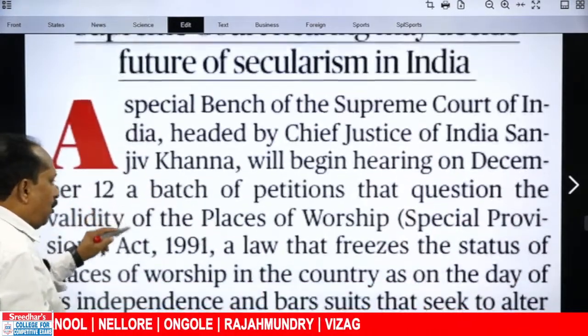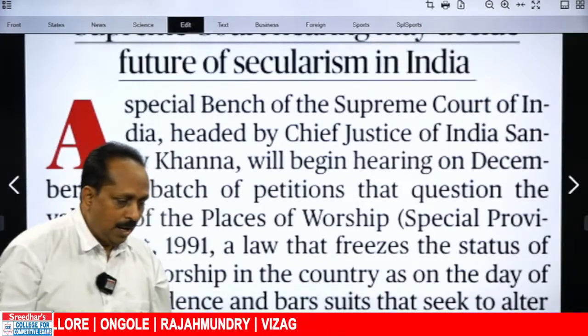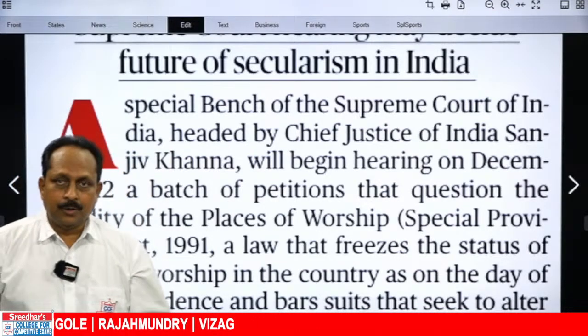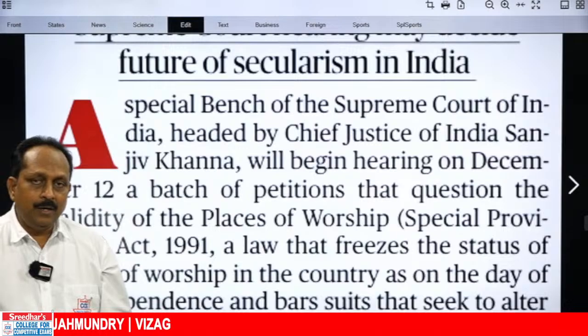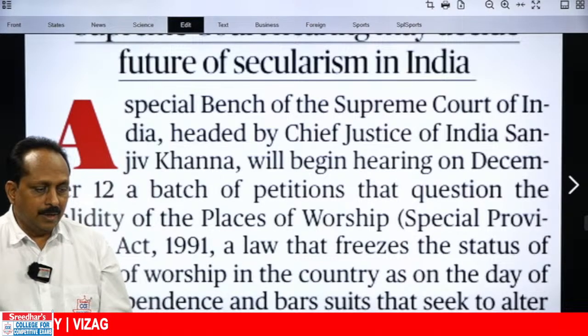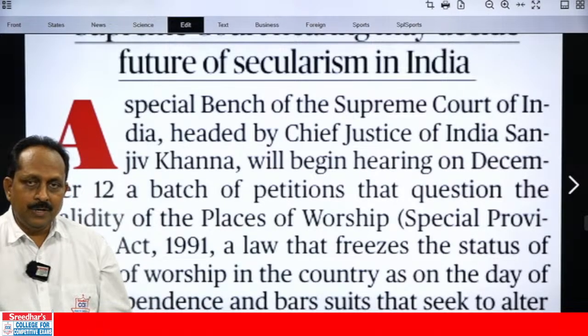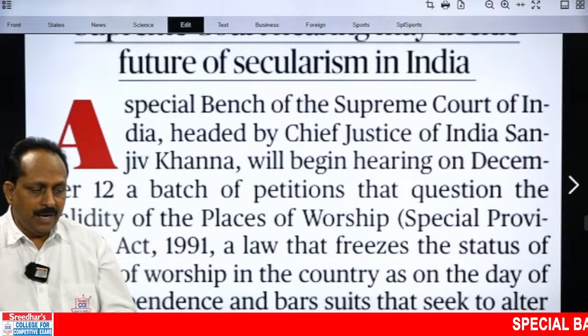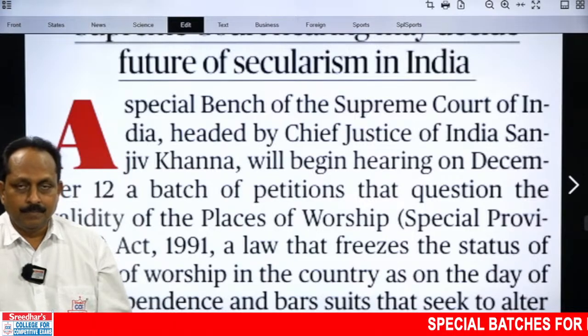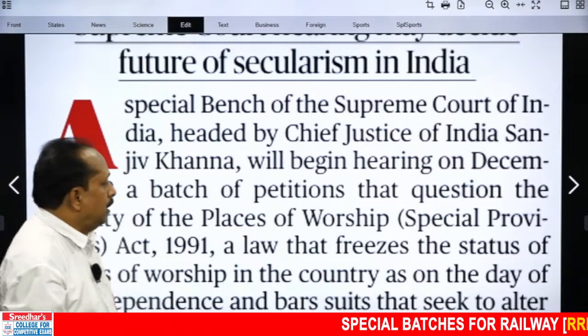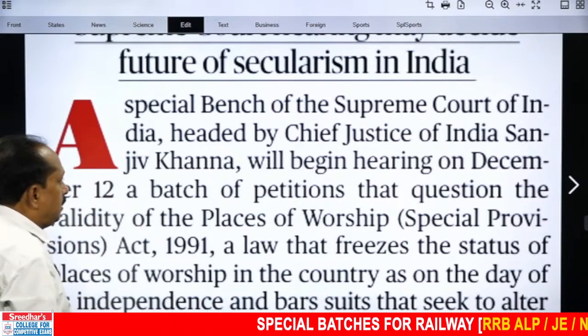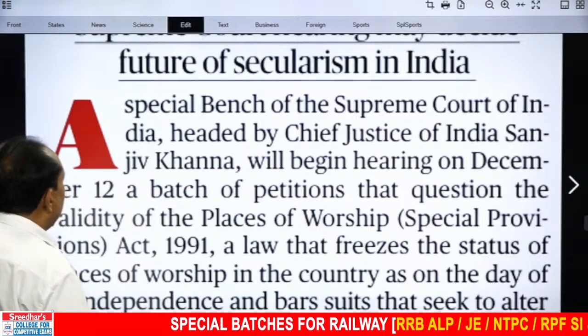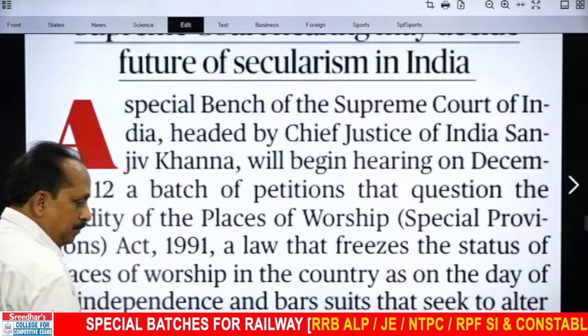To provide the background information, now around the country, some people have filed cases saying that in the past there were temples, and at the time of invasion, invaders converted them to mosques. Based on that, case has been filed. This is all about that. And an important one because it deals with a key word like secularism. Let us see how it starts.